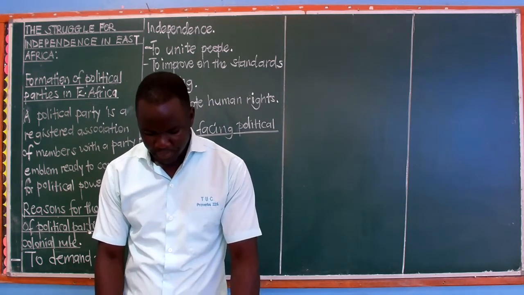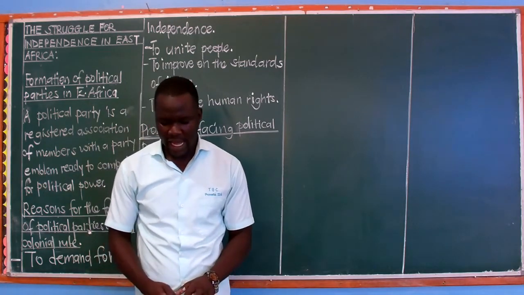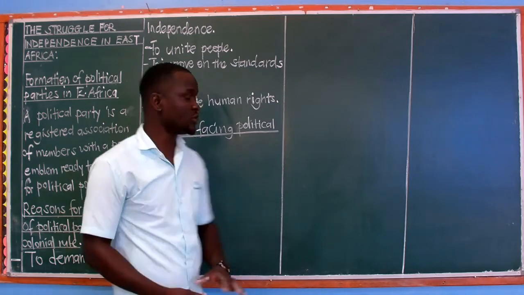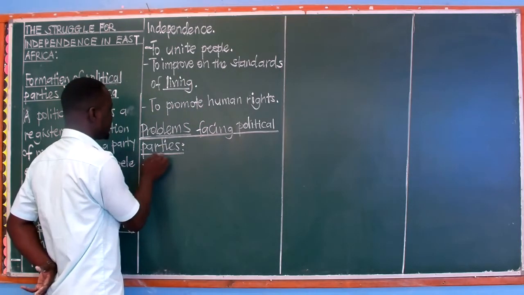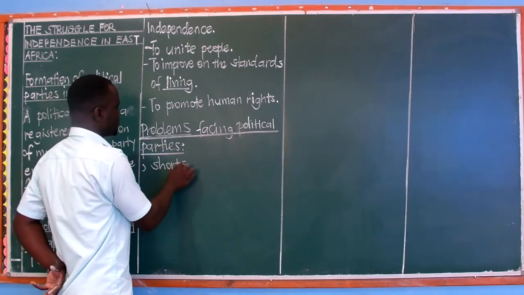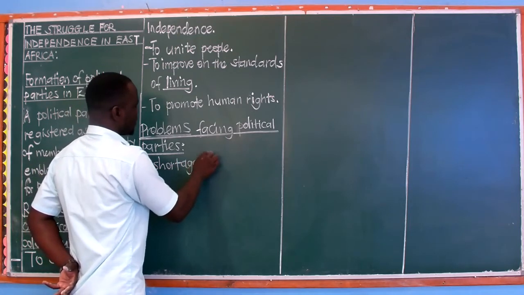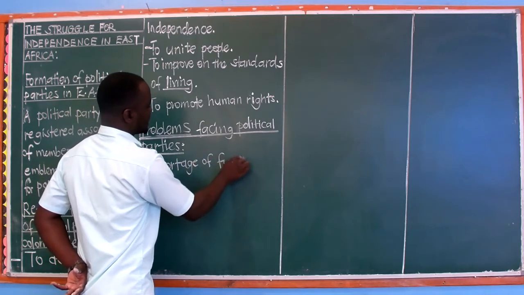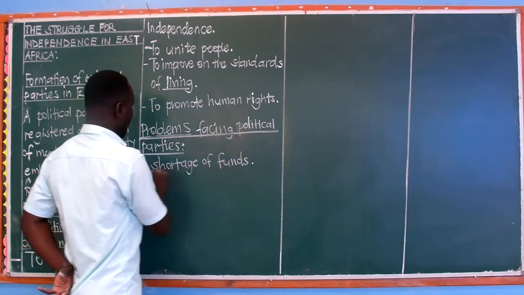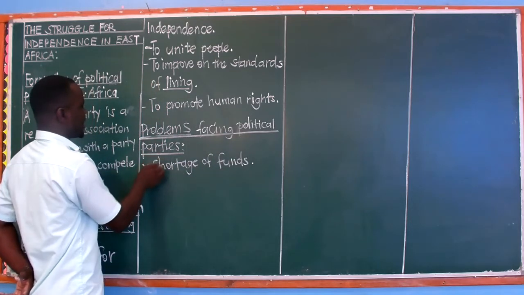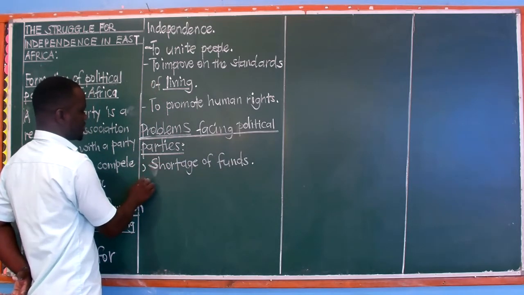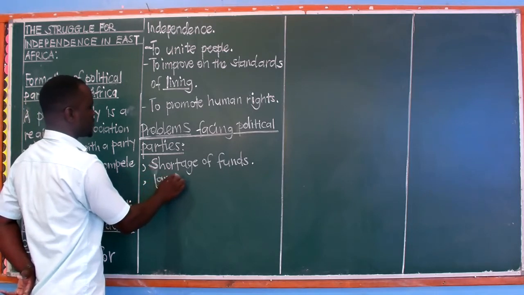Number two, we had the problem of shortage of funds. This is a very serious answer, which is always very common. Shortage of funds. Remember, a political party needs funding. For it to run its activities, it needs the money.